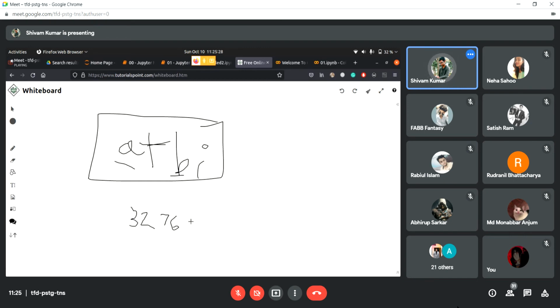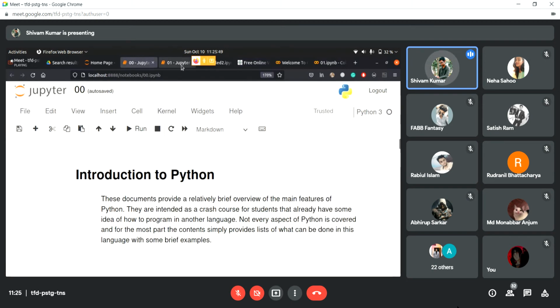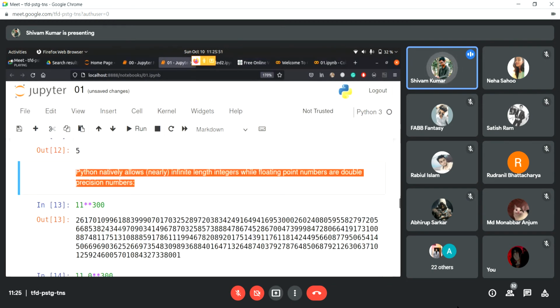that is 32,765 or something. That is 2 to the power of 16, I think that's the limit, or 2 to the power 32, either one of these. I'm not sure. So we have this limit in integers, and if you want to store longer integers, we have to use long and even double long and stuff like that. But in Python, we don't have to do this. We can just store it in normal int.